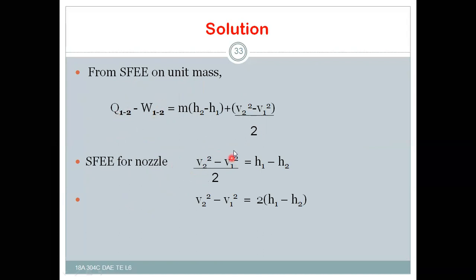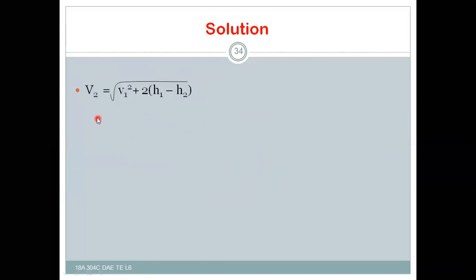Then (V2 square minus V1 square) by 2 is equal to h1 minus h2 per unit mass of substance. So then it will be V2 square minus V1 square is equal to 2 (h1 minus h2). After this, you will get the velocity at the outlet, V2, is equal to the square root of V1 square plus 2 (h1 minus h2). Then after substitution, V1 is there for us, h1 is also there for us, h2 is also there for us.